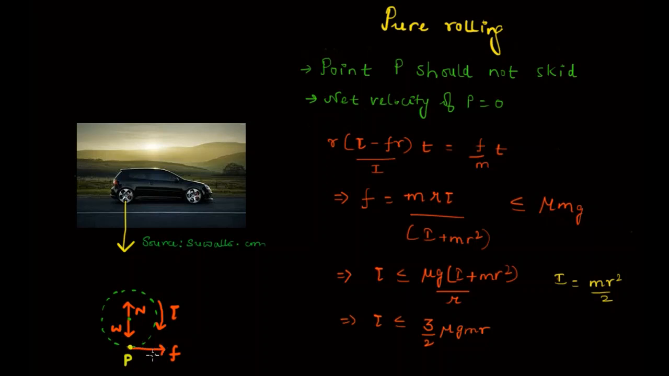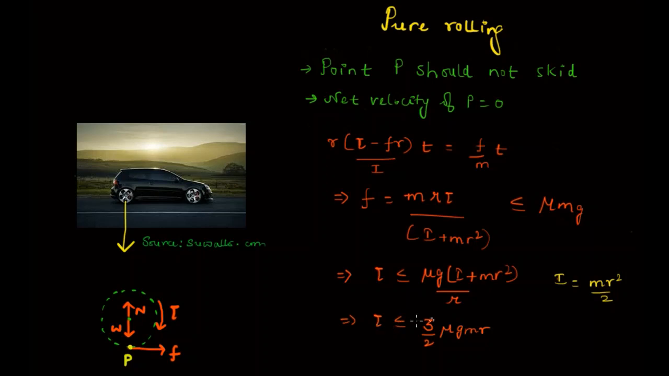And mind you, the force of friction at that instant is not equal to mu N. Force of friction is less than or equal to mu N. So the force of friction has some value, but it is less than or equal to mu N. So the torque increases, the force of friction also increases, and it counterbalances the effect of torque such that this point P remains at rest and does not slide. And this can happen till the torque is less than or equal to 3 by 2 mu mgr. Till that instant, the force of friction will be able to counterbalance the effect of the torque.